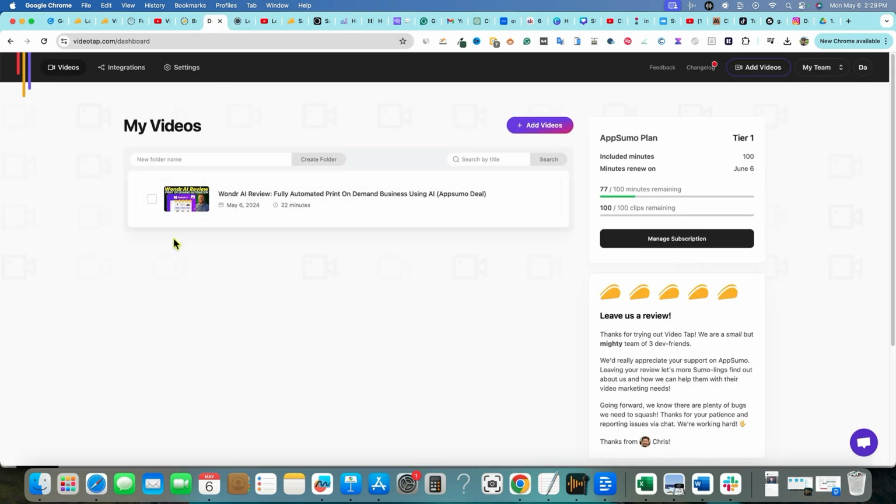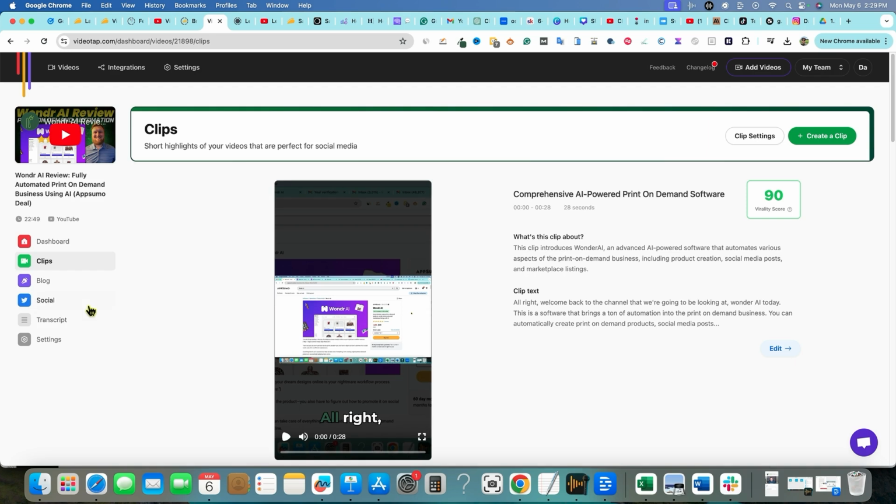buying this for the clips that you can get, and I'm going to go click into it now, and you're going to be able to see all the different options you have over here. What was another tool like this? It was called Castmagic, I believe, or something like that. It was a similar tool.